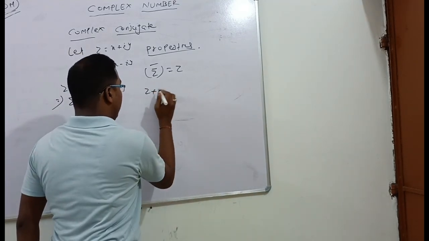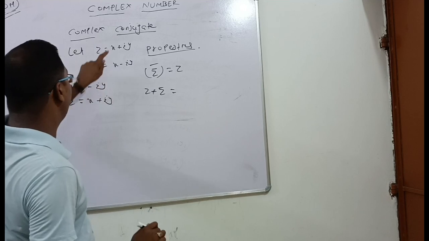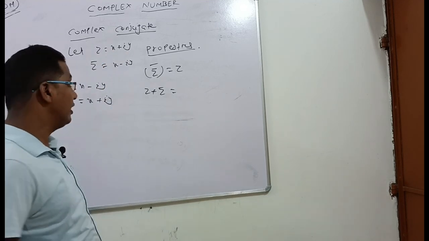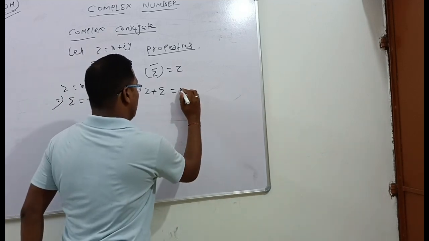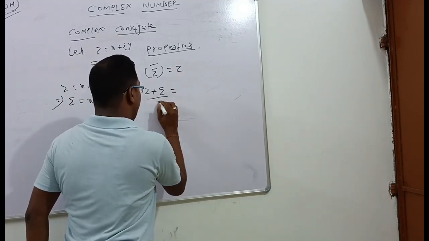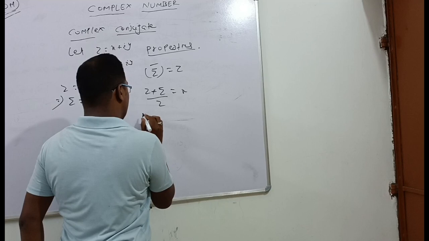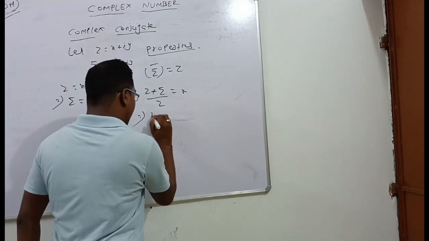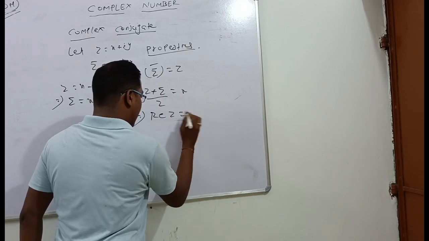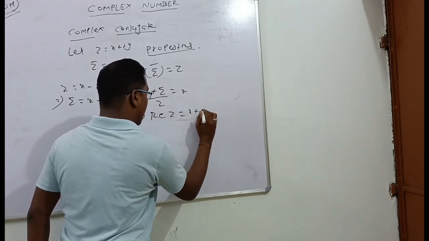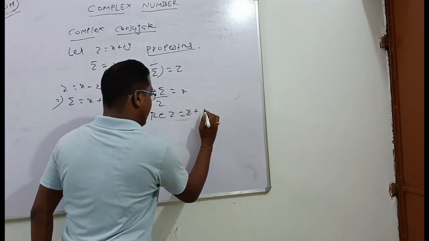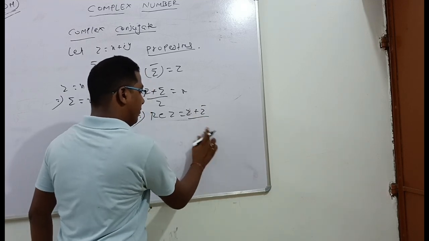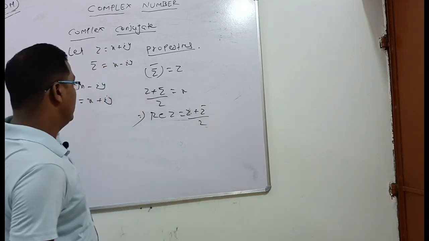Now z plus z bar: add these two complex numbers, plus iy minus iy will be cancelled, that is equal to 2x. So z plus z bar by 2 is equal to x. That implies x is the real part of z. So the real part of z is equal to z plus z bar by 2.